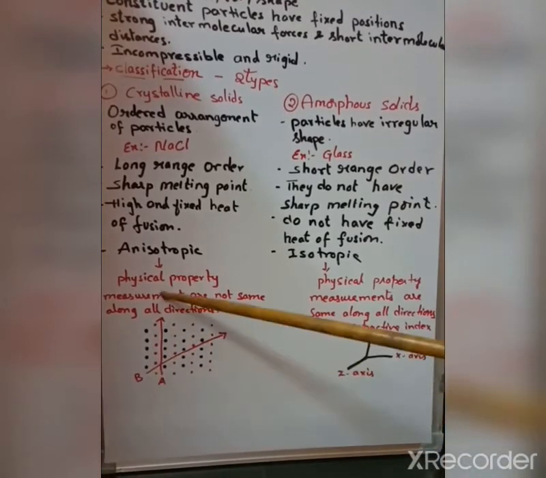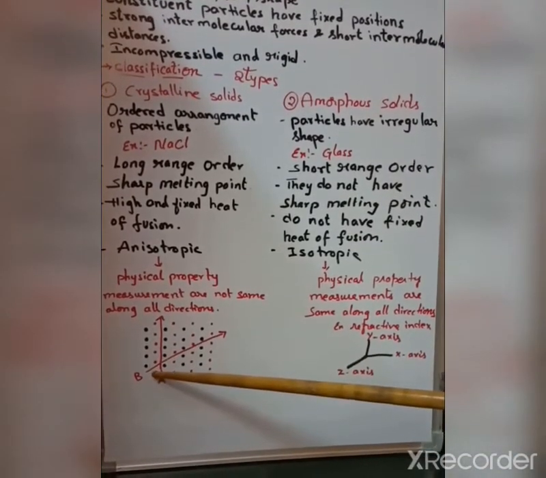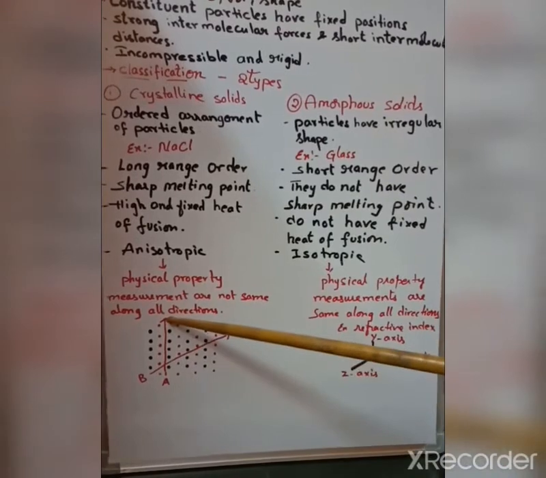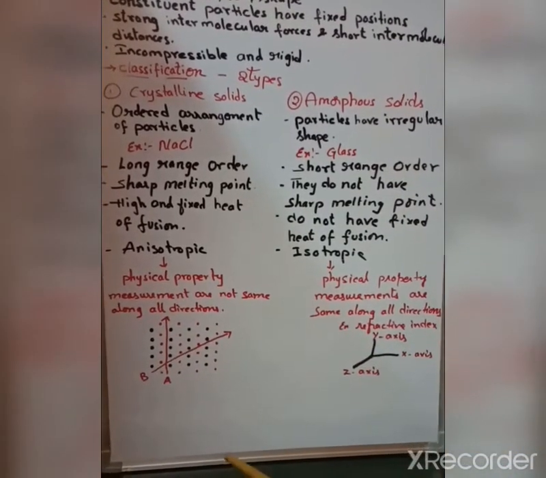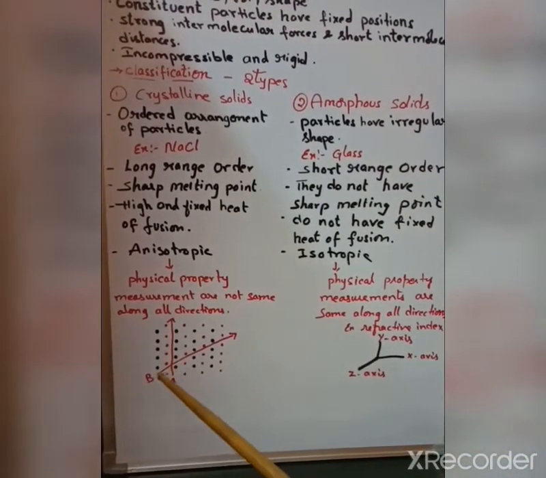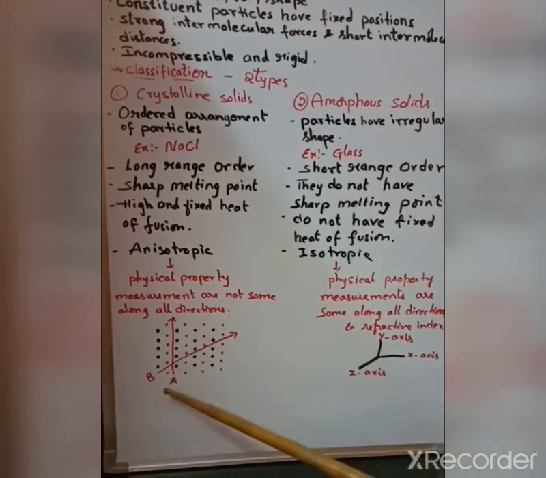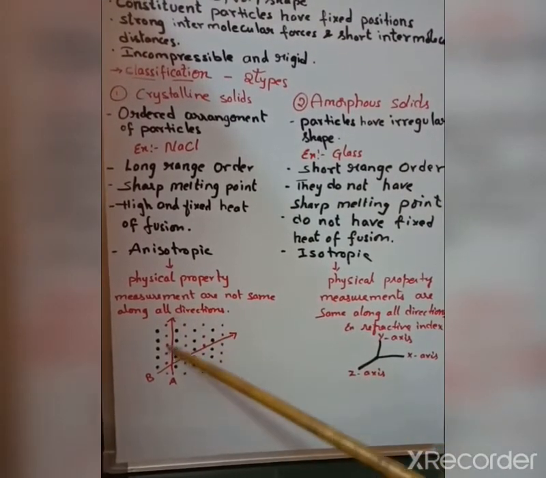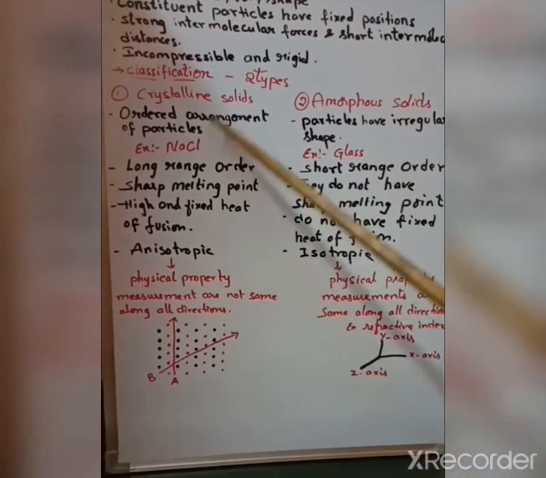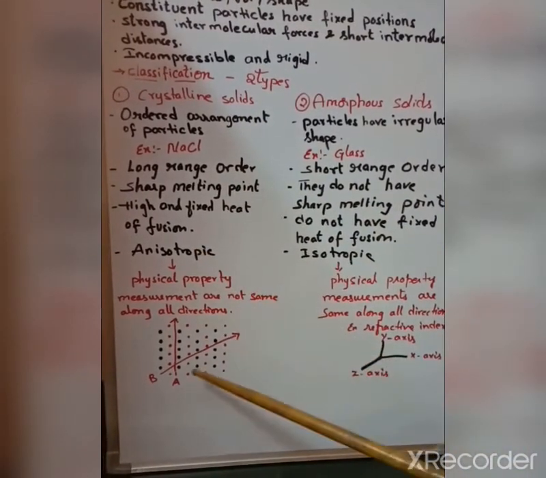And if we see this side you have chlorine, and this side you have sodium. So the physical properties will be different for B direction and for A direction. That is why crystalline solids are anisotropic in nature.